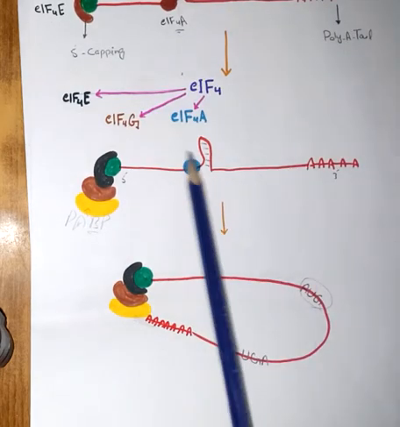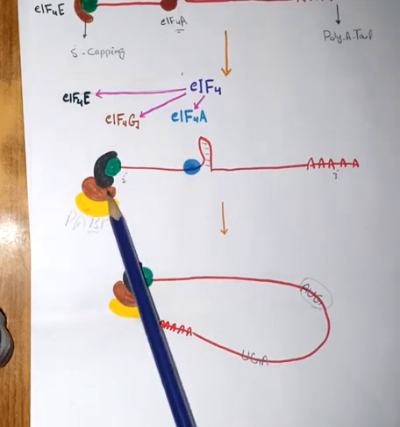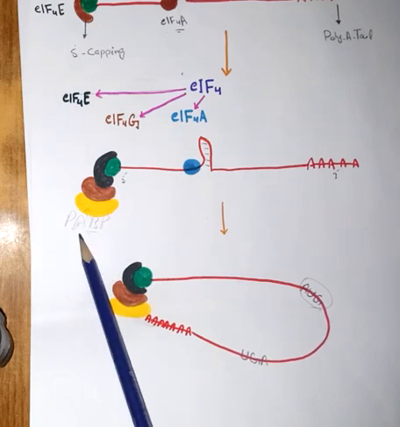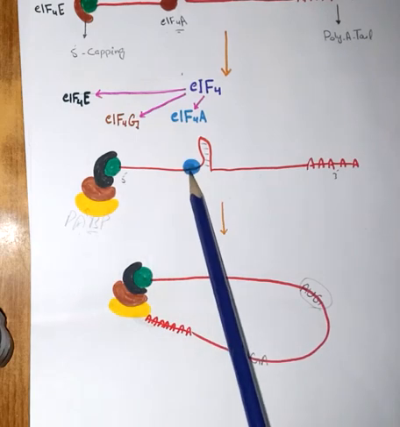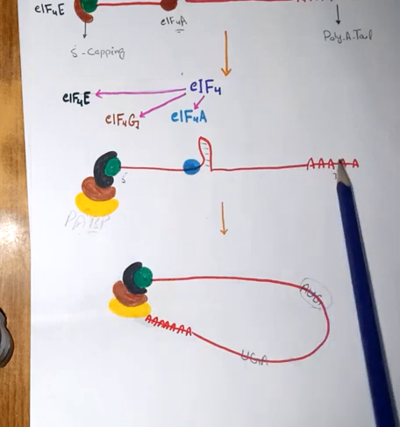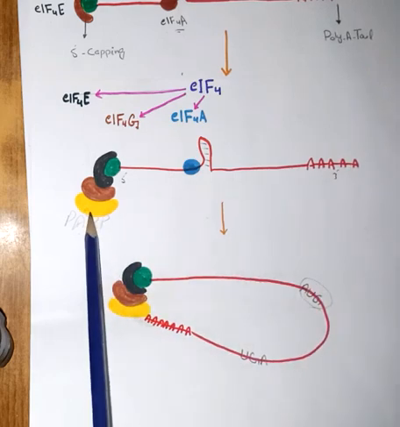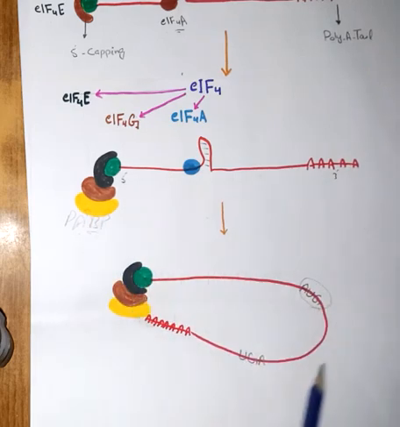This is EIF4A, 4E, 4G, and poly A binding protein. The secondary structure will be removed, and this poly A will attach with this poly A binding protein, and a closed structure of messenger RNA will be formed.